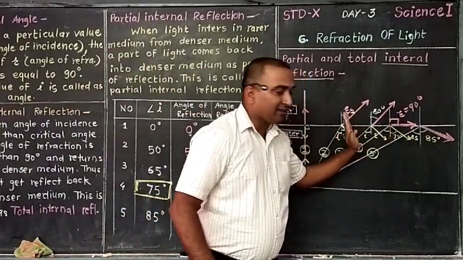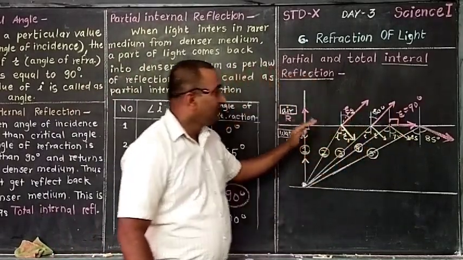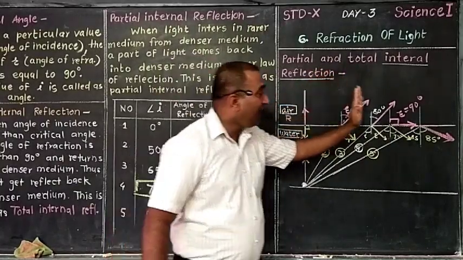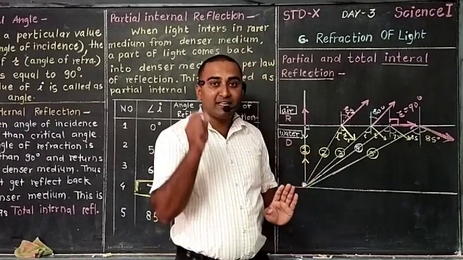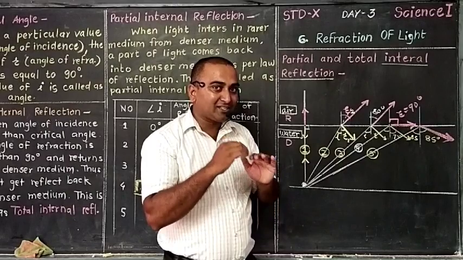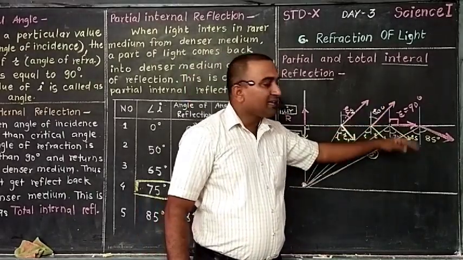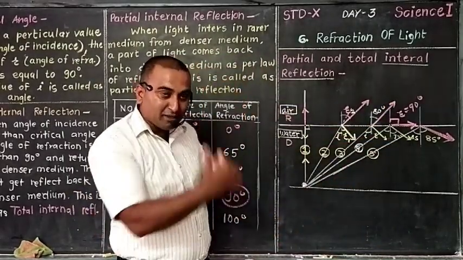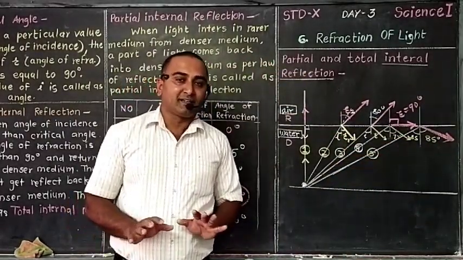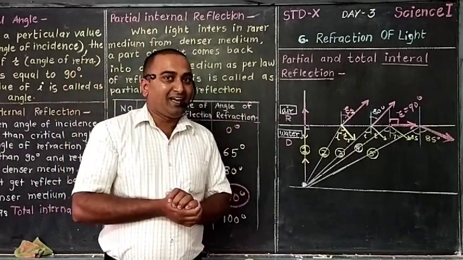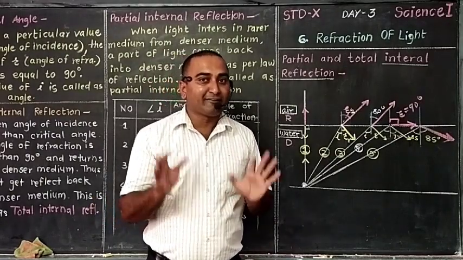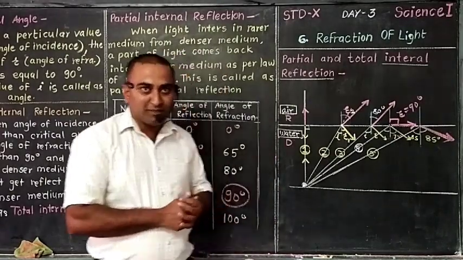So before the critical angle, many rays were refracting in the air, but if the incidence angle exceeds the critical angle, not many rays, all the rays are coming back into the denser medium. Now partial reflection is not there, now total reflection is there, and that concept is considered as total internal reflection. So two definitions should be discussed here.